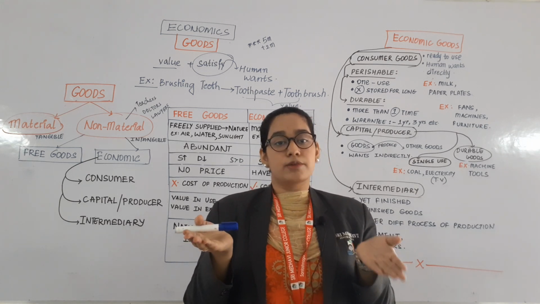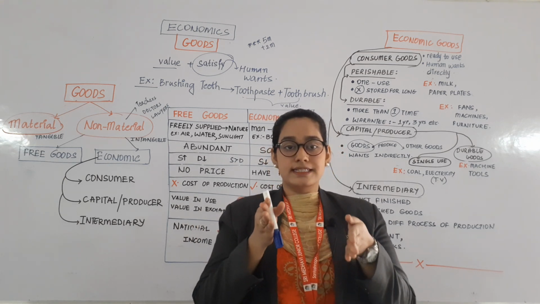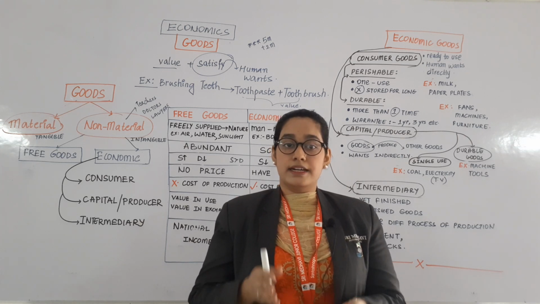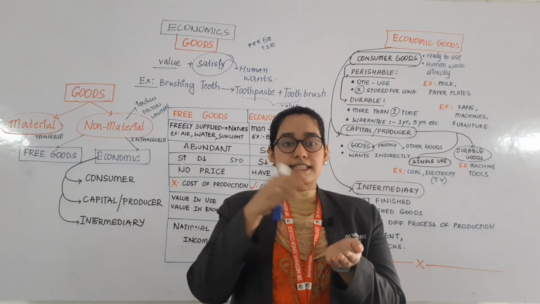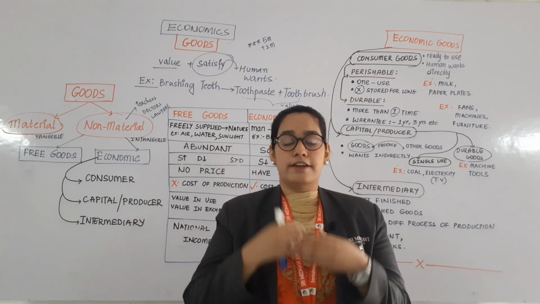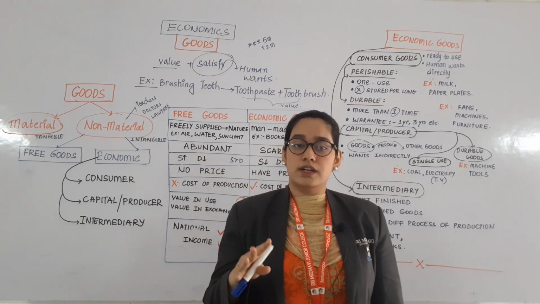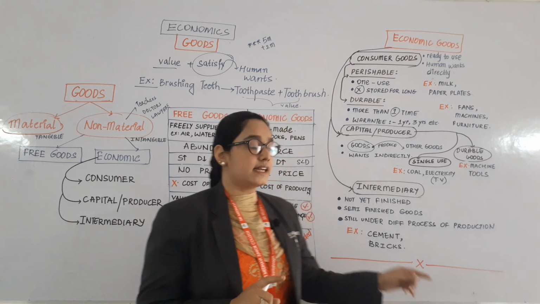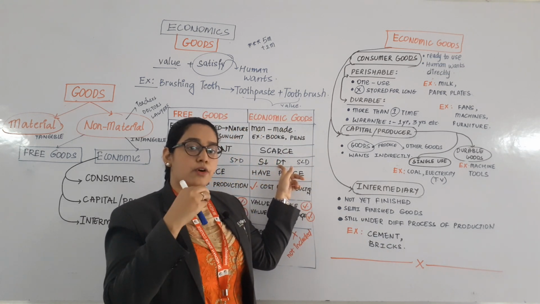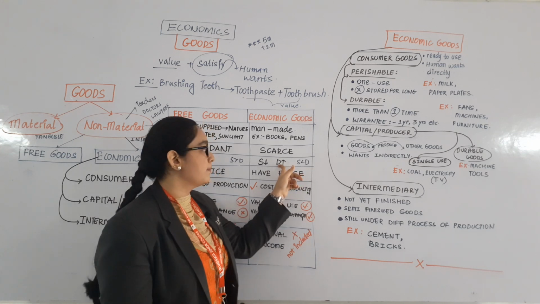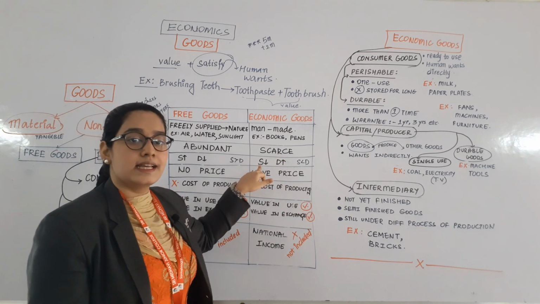Money is also a commodity which is made by human beings. So it is less in quantity, but it has more demand. That means the supply of money is less, whereas the demand for money is more. Everyone wants money. The rich, the poor, the middle class, all the people in this world want money. The demand for all the economic goods, not only money, is more, and the supply is always less.